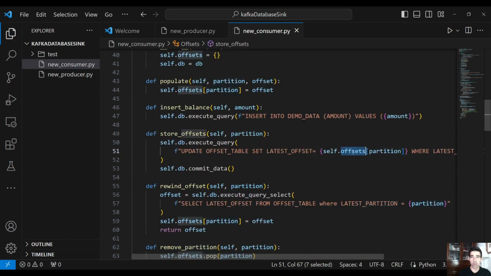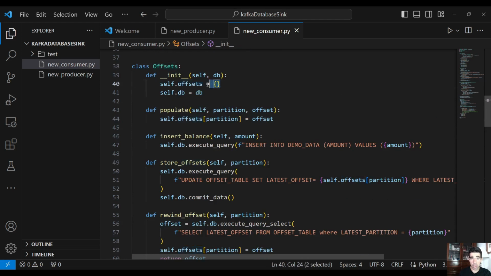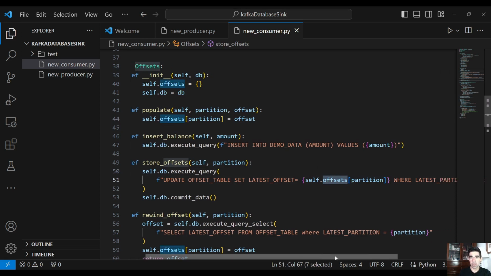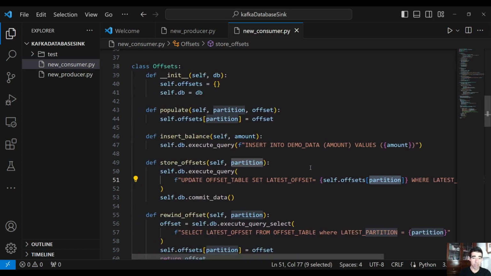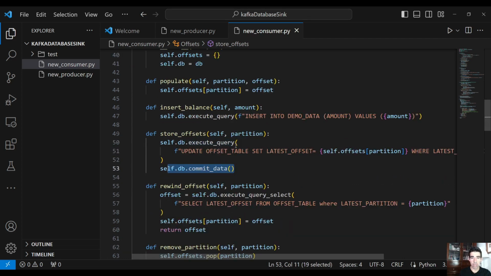And here, as you can see, that's why we need to use a dictionary here to save the latest offset for each partition. And then, if we have the partition, we can get the latest offset from that dictionary and save the data into the database. And then we can commit the data. So we will see about that in a bit.